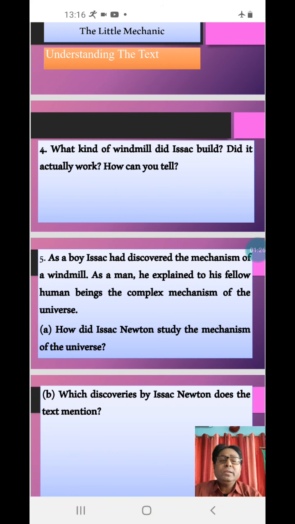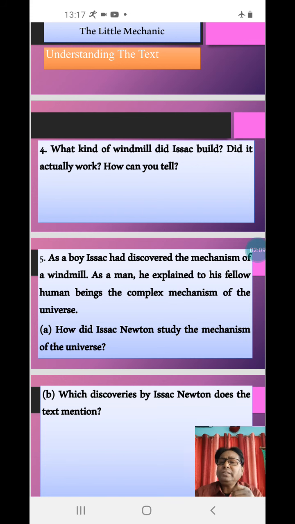What kind of windmill did Isaac build? Did it actually work? How can you tell? This is the question. Of course, Isaac built a small model windmill. It was complete in its parts and machinery. It had little linen sails that whirled around when there was wind. Only when there was wind, its sails whirled around.